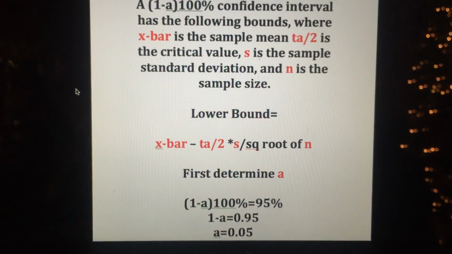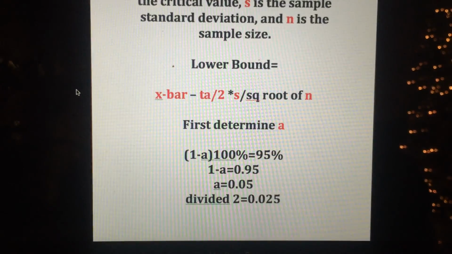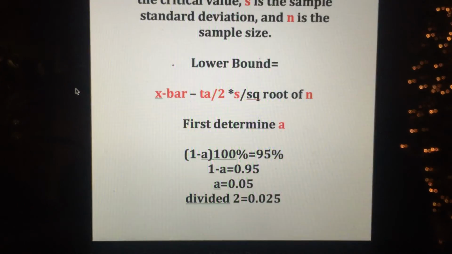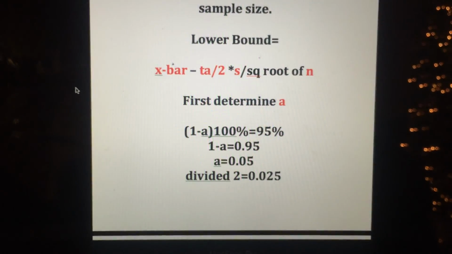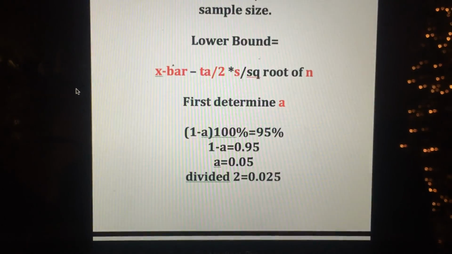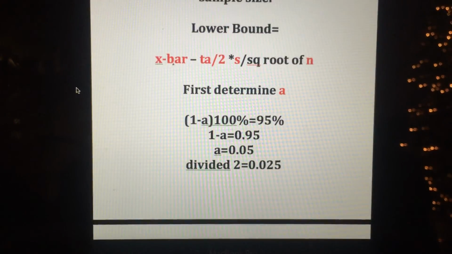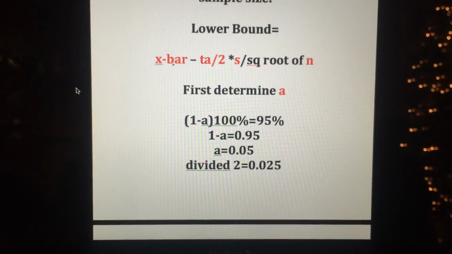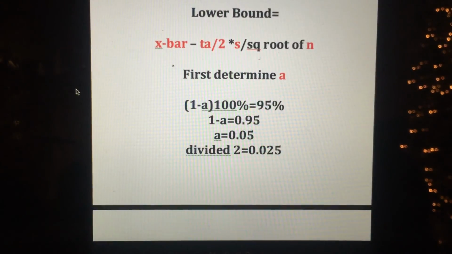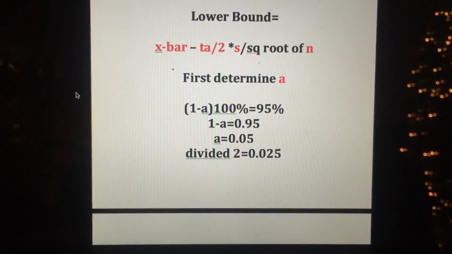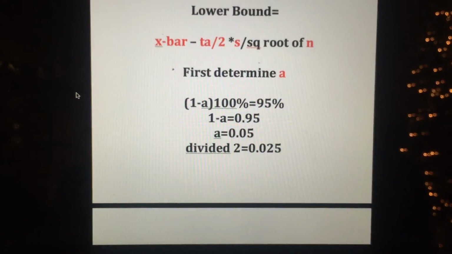First we need to determine what alpha is. So 1 minus alpha times 100% equals 95%, which is our confidence level. 1 minus alpha equals 0.95. We divide the percentage by 100, and then we subtract from 1, so alpha is equal to 0.05, and then divided by 2 is equal to 0.025. So that's how we determine alpha.